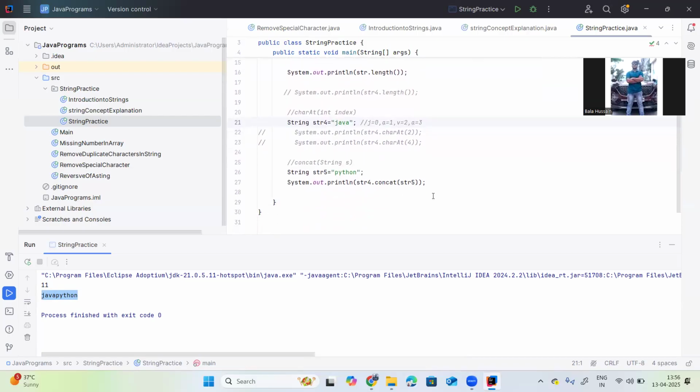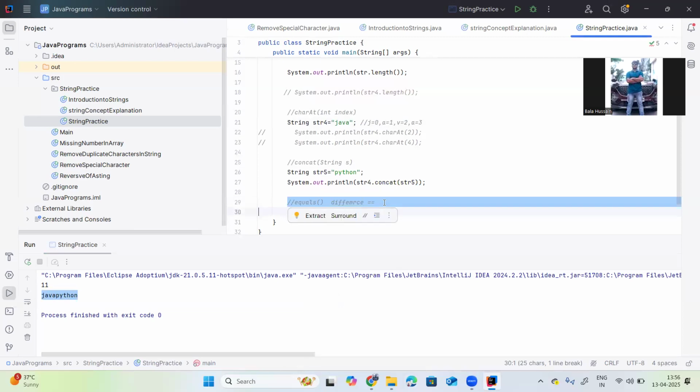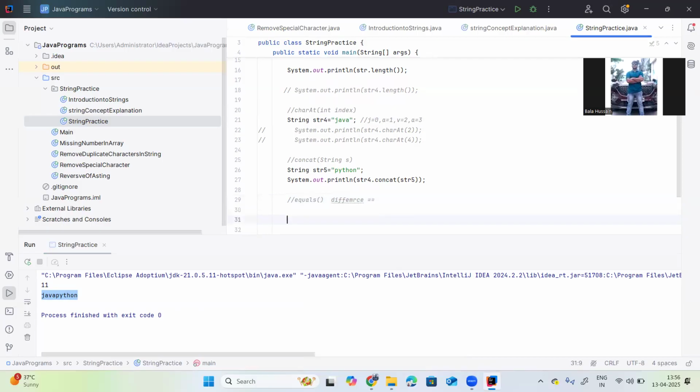Okay, so then what is the next method? The equals method. Most of the interviews ask what is the equals method, and what is the difference between equals method and double equals. The equals method is different, and double equals is different. So what does the equals method do? It compares the two strings for content equality.